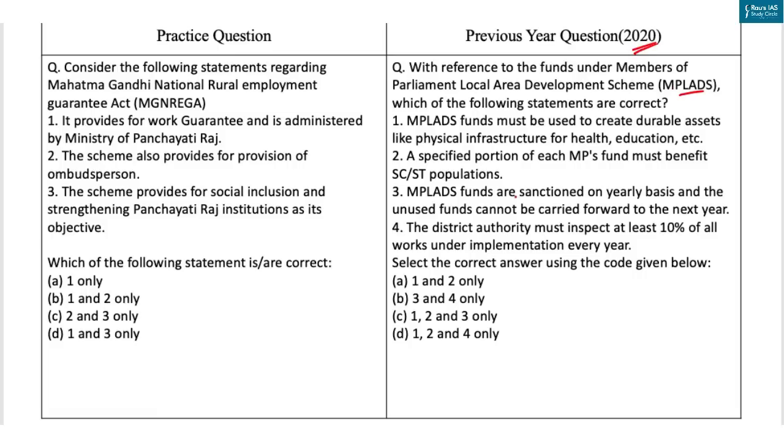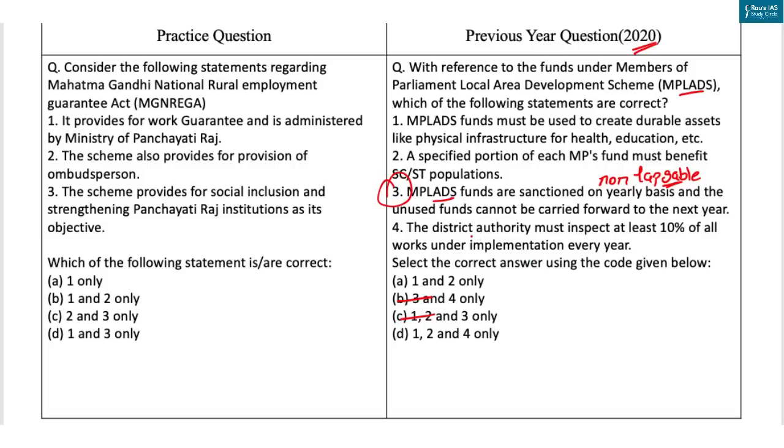Now in this question, you can easily eliminate statement 3, as an important aspect of the MPLAD scheme is that funds released under this scheme are non-lapsable. That means if the money is not utilized, it gets carried to the next year. So with this, you can eliminate option B and option C. Now all you have to check is statement 4, whether it's correct or incorrect.